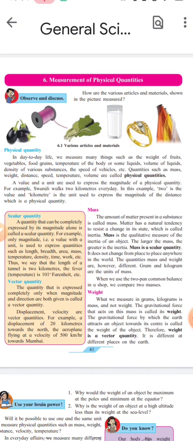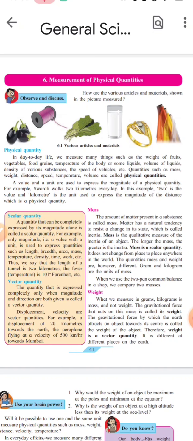Let's understand vector quantities. What is meant by vector quantities? When quantity is expressed by using magnitude and direction, such quantities are called vector quantities. Displacement is expressed by using magnitude and direction. Hence, displacement is a vector quantity. Example is 20 kilometer towards north. Here, magnitude is also used and direction is also mentioned. Hence, displacement is a vector quantity.